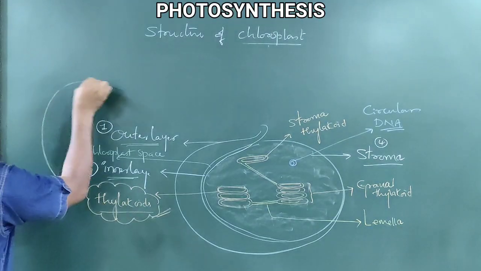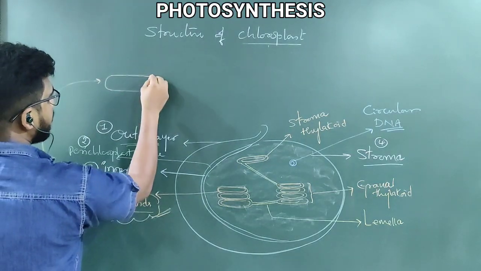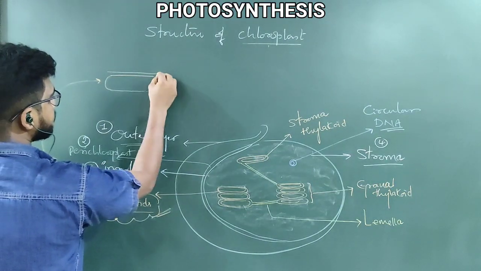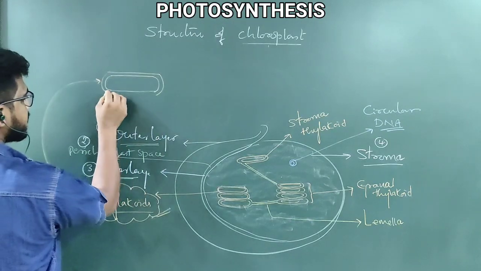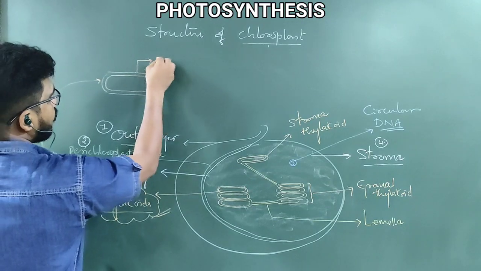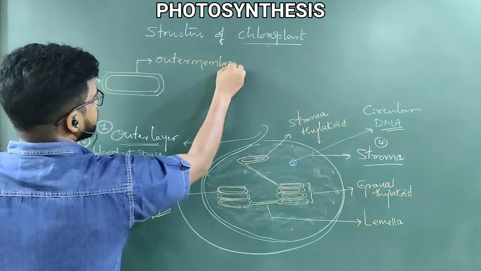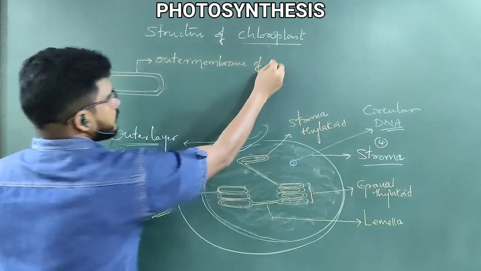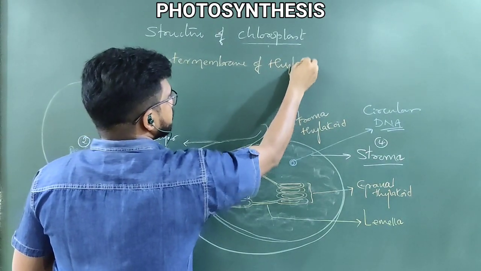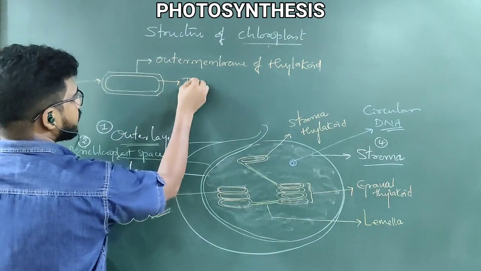If you take the thylakoid structure in depth, a thylakoid is also a double-layer structure, right? Just like this. In extension, we can observe it like this. This is the outer membrane of the thylakoid, and this is the inner membrane of the thylakoid.